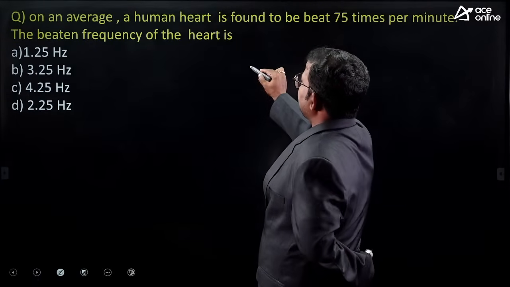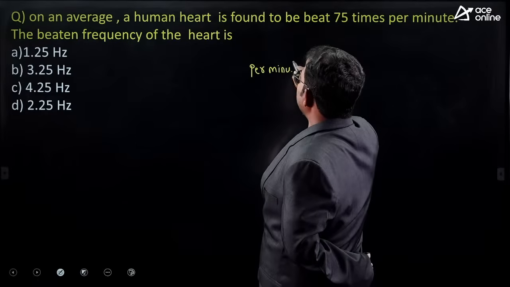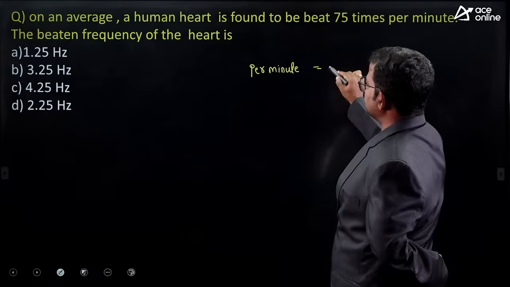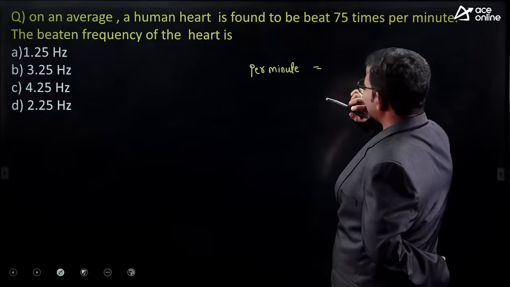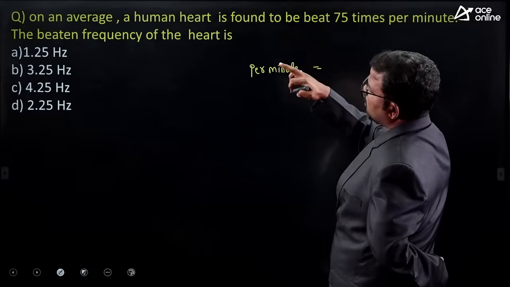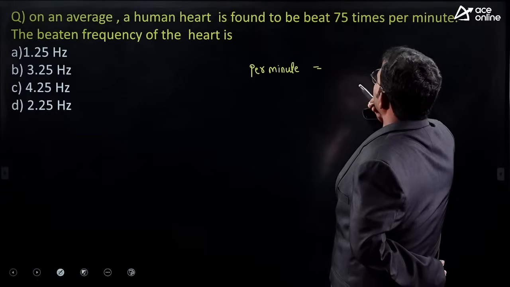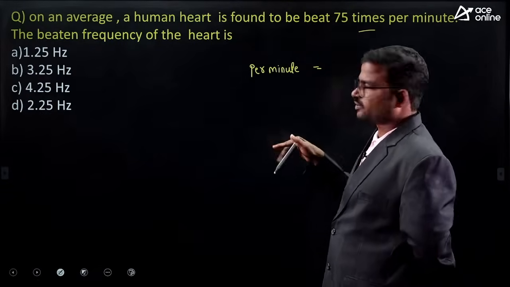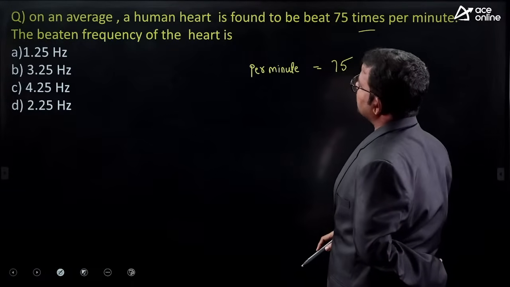Per minute, how many rhythms are exhibited by the heart? On an average, a human heart beats 75 times per minute. Generally 72, but they already mentioned 75.